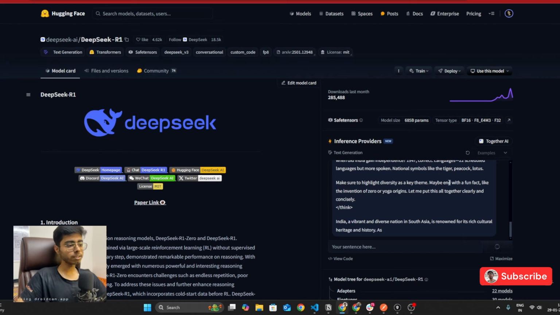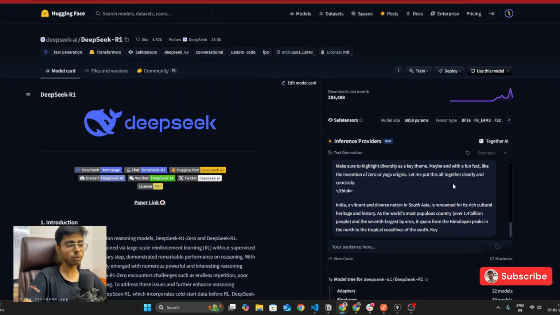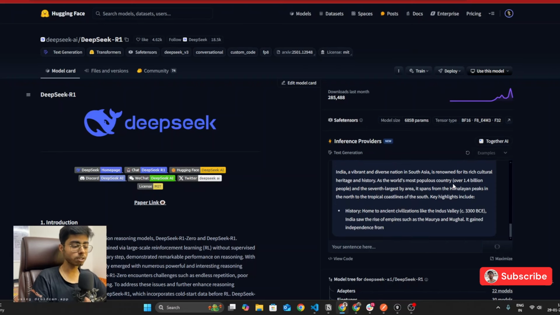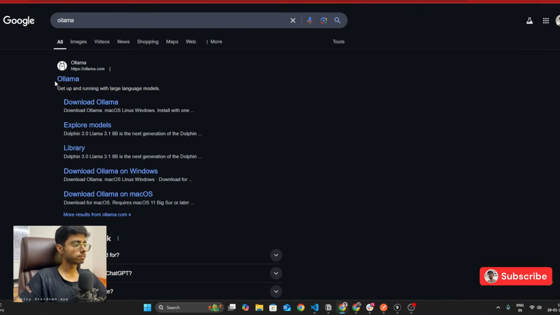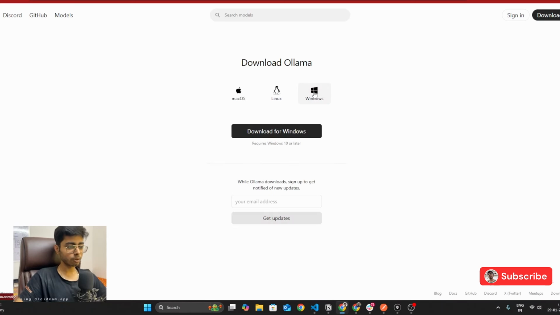Then the next thing is if you want to use your self-hosted models, right? If you don't want to use Hugging Face models also, and if you want to download the DeepSeek models, use it without internet connection, then you have to go ahead with Ollama, right? So let's go on Ollama. So you can see that there is a download button, very plain website. So let's click on download and let's download it for Windows. If you are on Linux, Macs, that's up to you. Download for Windows. Let it download.